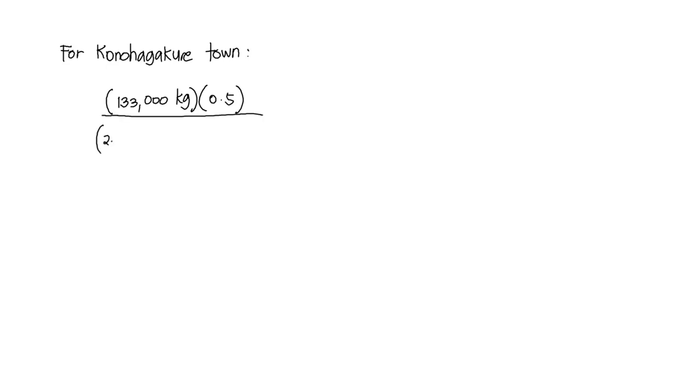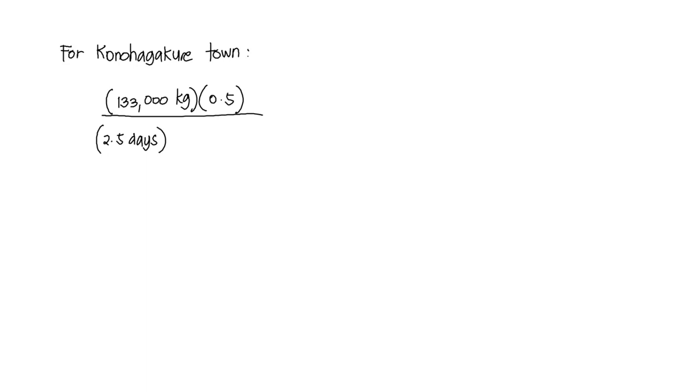Finally, we are going to calculate how many trucks are needed to fill this demand by dividing the total collection demand by the capacity for a single truck. Now, for the Konohagakure town, the weekly rate is equivalent to 133,000 kilograms, then splitting into two. So we need to multiply by 0.5 divided by 2.5 days, since we are going to split the 5-day work week, so 2.5 days each.